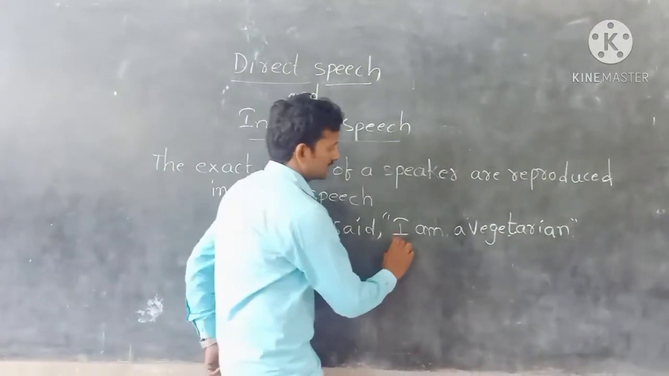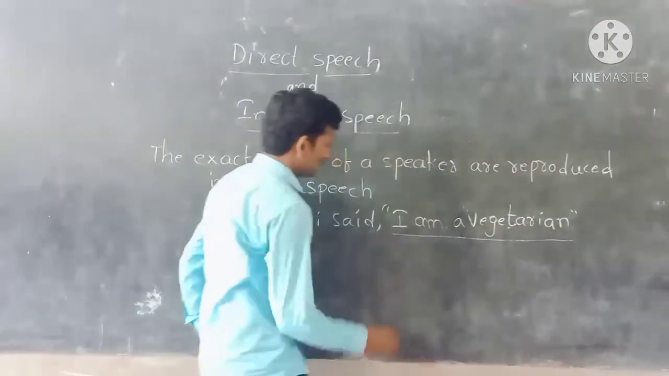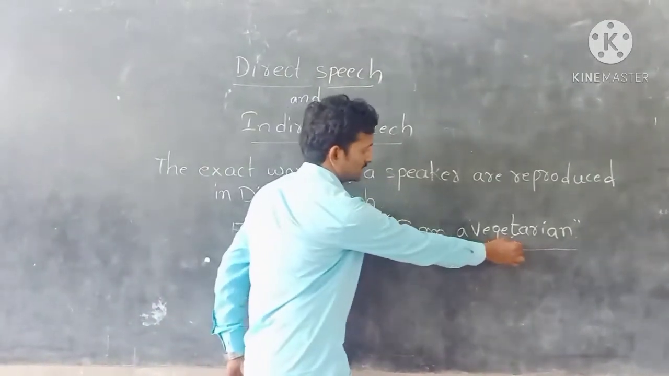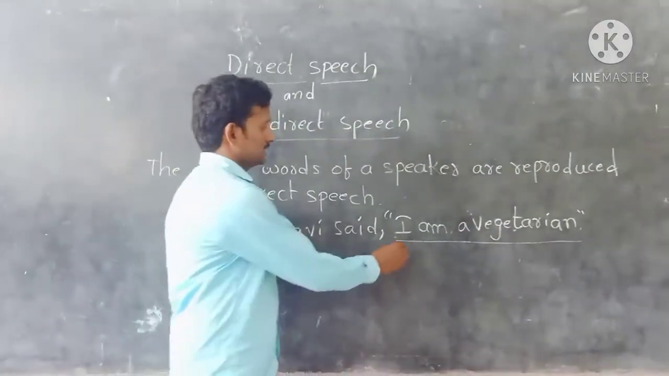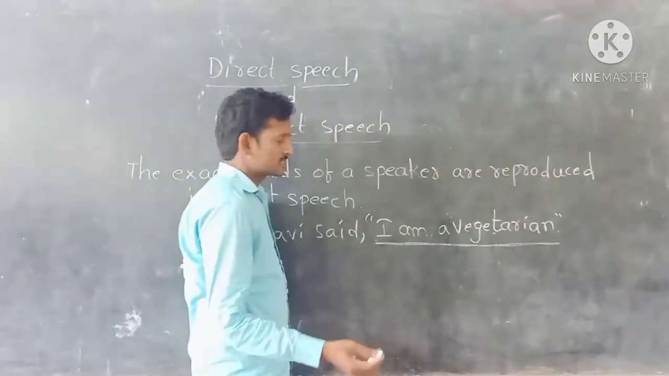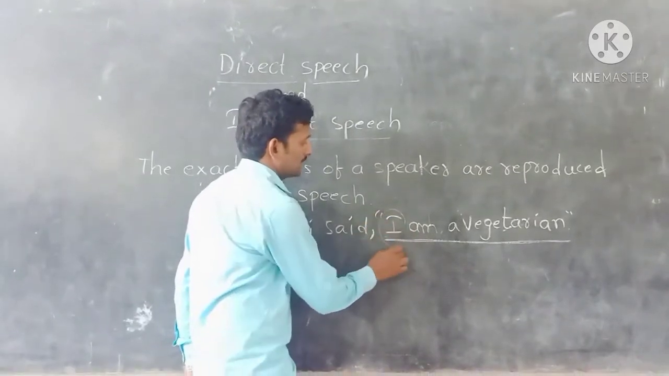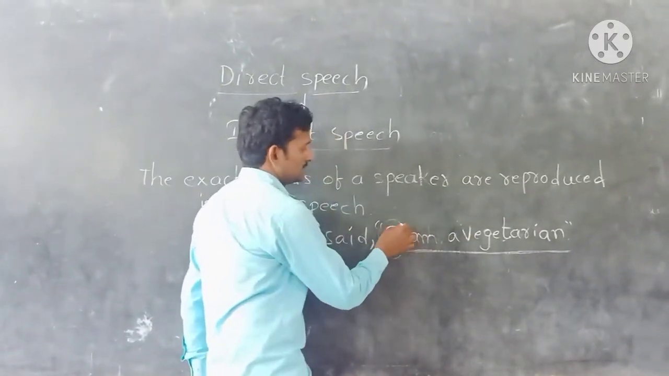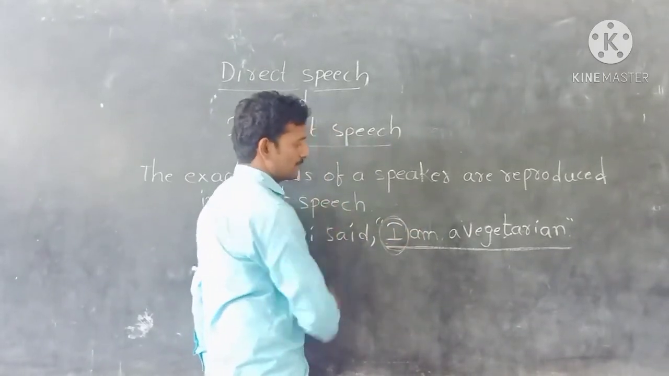Before these exact words, we place a comma or colon. The sentence within the quotation marks should start with a capital letter.